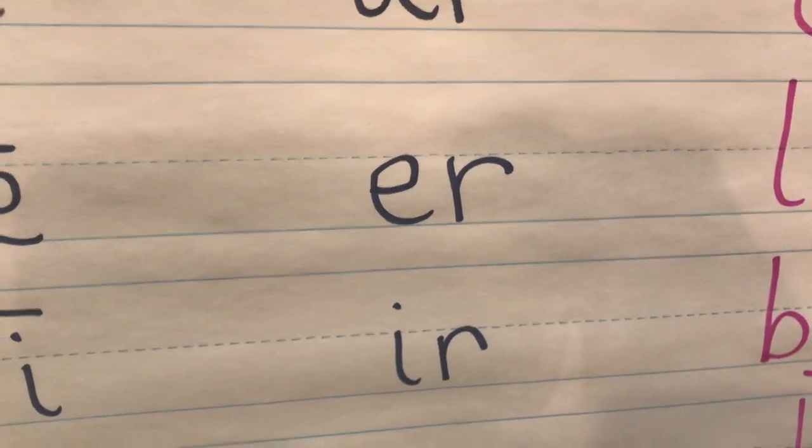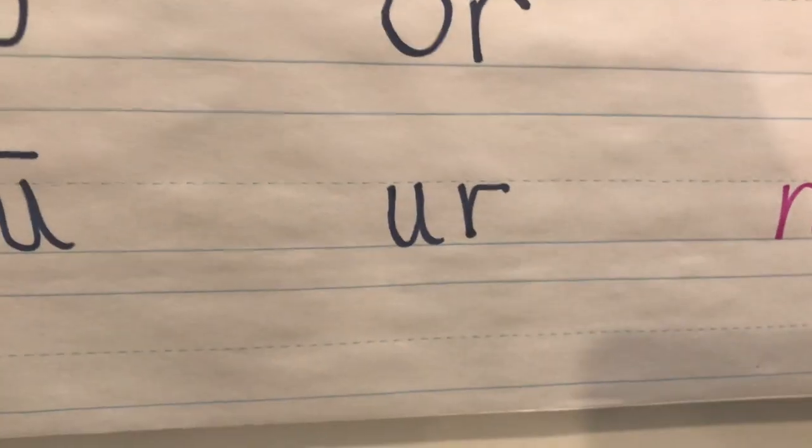Guess what? So does the IR. That makes an "er" sound. And guess what? So does the UR. It makes the "er" sound. Sometimes I like to think of it like a car wreck. All right, and we have one other one.